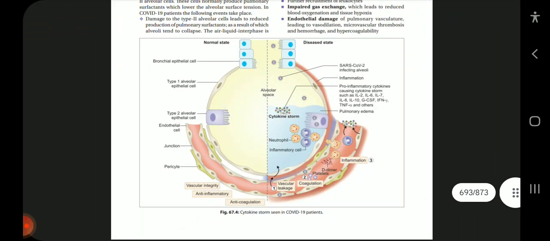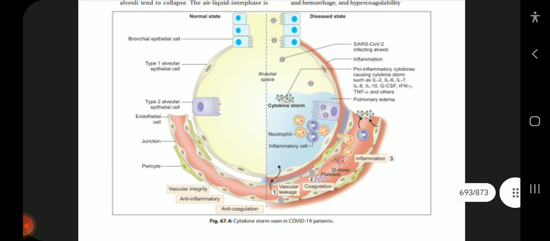Now, in this figure, we can see the cytokine storm seen in COVID-19 patients. It shows a comparative study between the normal and the disease state. In the normal state, there are bronchial epithelial cells, and below them there are type 1 alveolar epithelial cells. Below them there are type 2 alveolar epithelial cells, and on the outside there is the endothelial cell of the blood vessel, junction, and the pericyte.